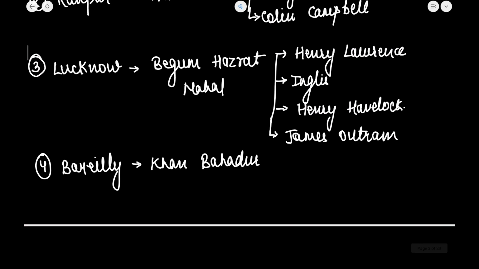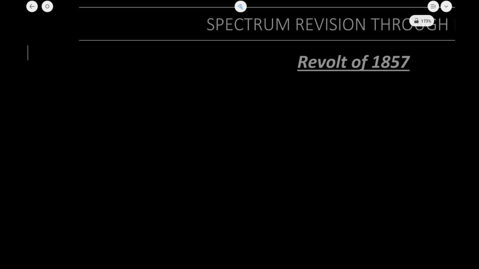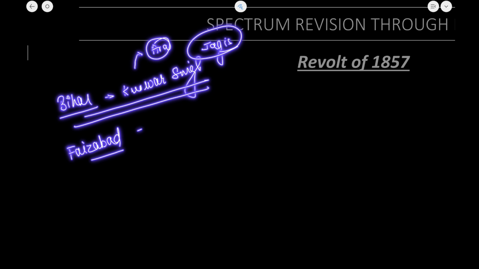Now, some additional information I want to give is about the different areas. We just saw Khan Bahadur was in Bareilly. Now in Bihar, it was led by Kunwar Singh. If you are preparing for BPSC, you should know that Kunwar Singh belonged to Ara and a village named Jagdishpur. Next, in Faizabad the revolt was led by Maulvi Ahmadullah.